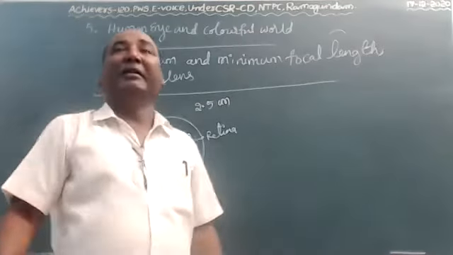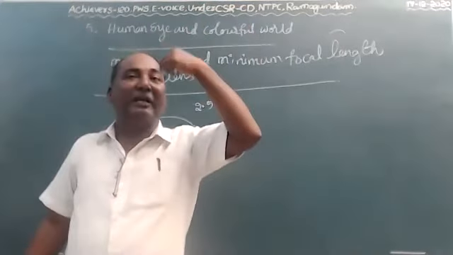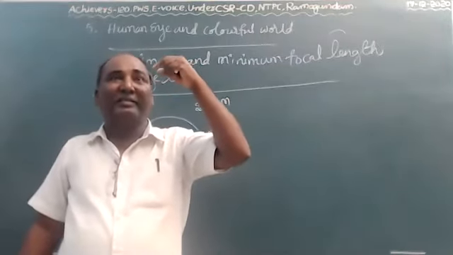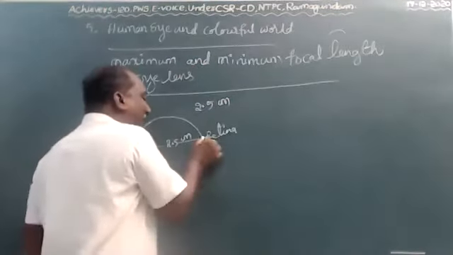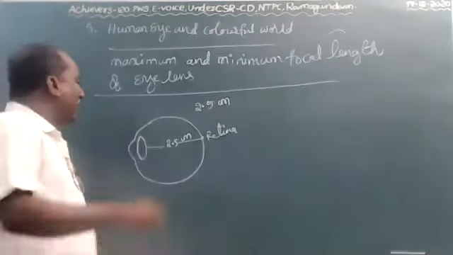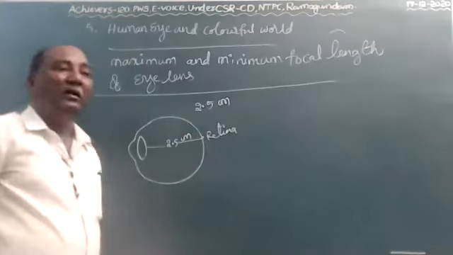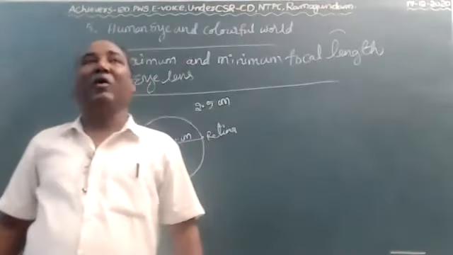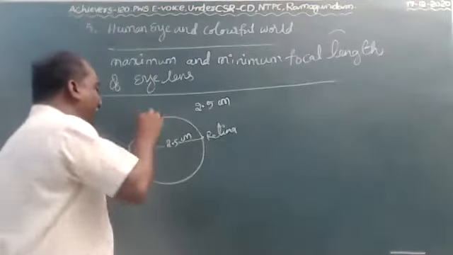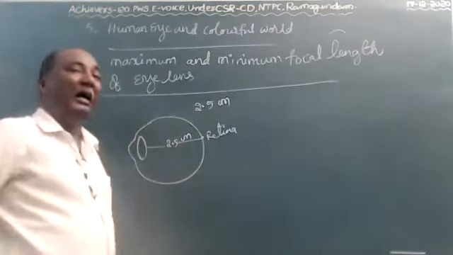When we see any object, the rays come from the object and enter our eye. Our eye lens refracts the rays and the refracted rays fall on the retina. Then we can see the object clearly. If the refracted rays fall before or behind the retina, we can't see things that are near and far clearly. So the image must fall on the retina.